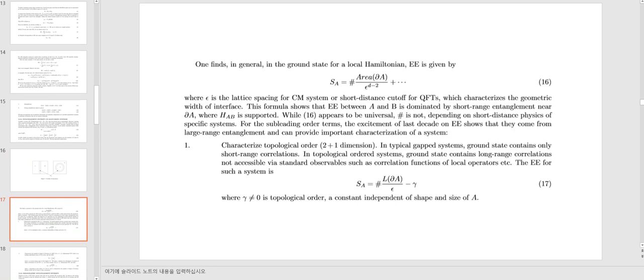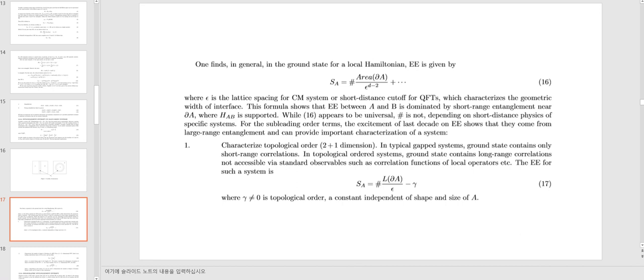One finds in general, in the ground state for a local Hamiltonian, the entanglement entropy is given by this, where epsilon is the lattice spacing for a condensed matter system or the short distance cutoff for quantum field theories, which characterizes the geometric width of the interface. This formula shows that entanglement entropy between A and B is dominated by short-range entanglement near the interface, where HAB is supported, while the leading coefficient appears to be non-universal.